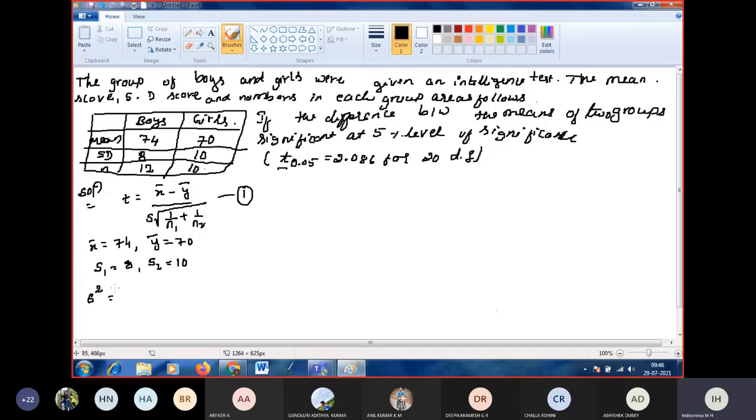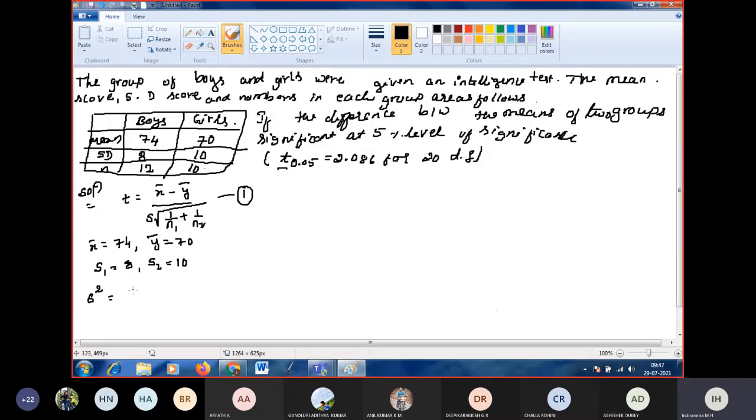If you know the standard deviations of the samples, you can find the standard deviation of the population by using a formula. The previous formula is 1 by n1 plus n2 minus 2 into summation i from 1 to n, xi minus x bar whole square. But we don't know the xi's, what x1, x2, x3 etc. are. We don't know those values, and the yj values, y1, y2, y3, also we don't know.